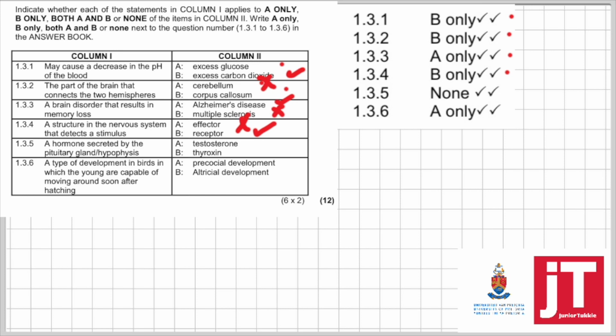1.3.5. A hormone secreted by the pituitary gland or the hypophysis. Now, testosterone is secreted by the testes and thyroxine is secreted by the thyroid gland. So it is none of them. So your answer, none. And the last one, 1.3.6. A type of development in birds in which the young are capable of moving around soon after hatching. We know that's precocial and not altricial. So our answer is A only. Make sure here you follow your instructions. You write either A only, B only, both A and B or none.